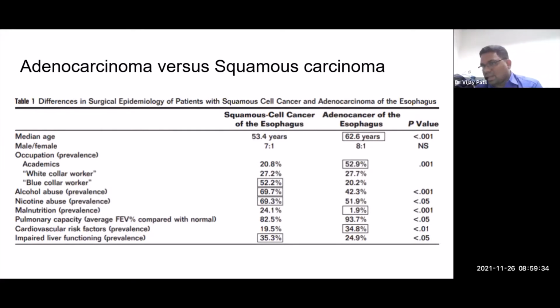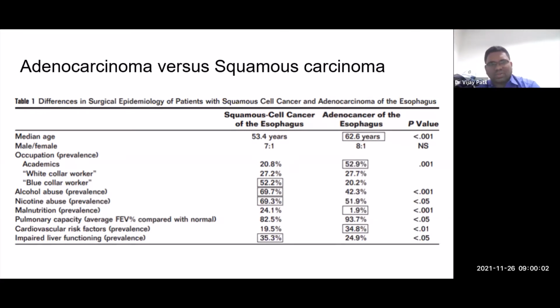If it's a distal esophagus or an OE junction, THE is good enough. For a distal esophagus or EOJ, that 2-field has to get combined with a D2 type of lymphadenectomy. So that would be for surgery. Now we need to understand that when you talk about esophagus in thoracic and distal, there are two types of histologies, squamous and adeno. And there are differences right from demography between squamous and adeno.